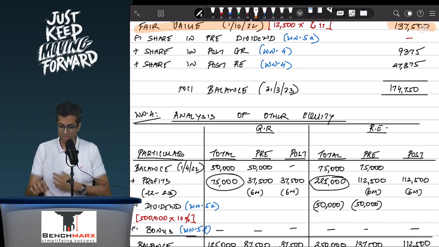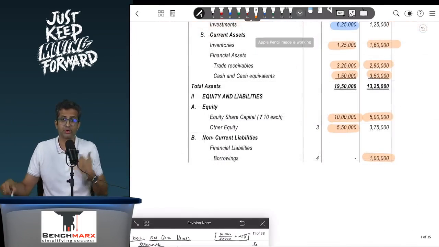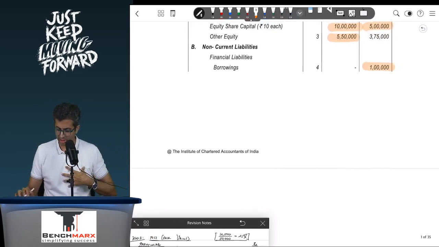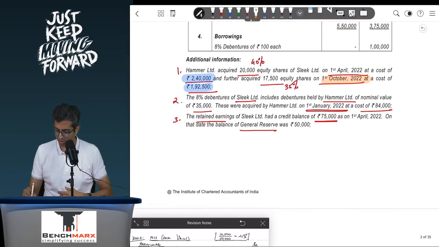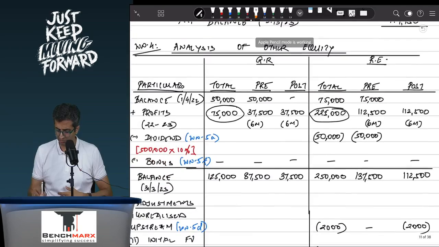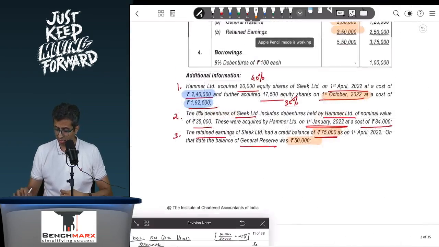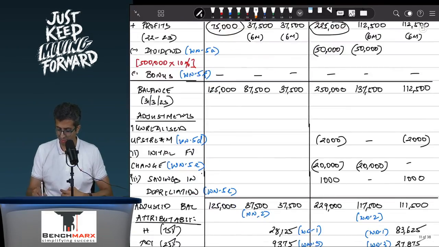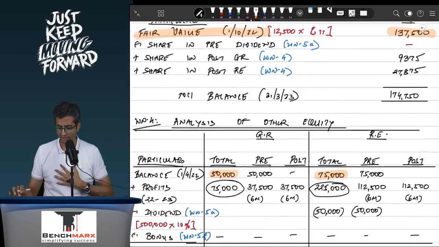Well, to start with, we will take the balances which are there as on 1st April 22. Remember, that is not the date of acquisition. Date of acquisition is 1st October 22. So you will take the balances, let us say on 1st April 22 to start with, that is 75,000 and 50,000 for the general reserve. So you will take 50,000 for the general reserve, 75,000 for the retained earnings, and then from the balance sheet, you will take 125 and 2,50,000 in the closing. So 125 for the general reserve, 2,50,000 for the retained earnings.